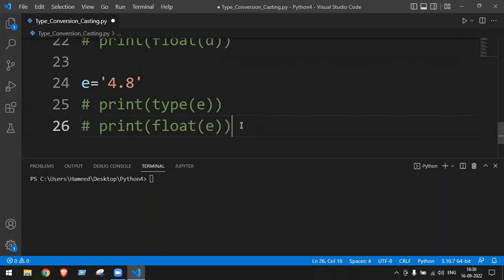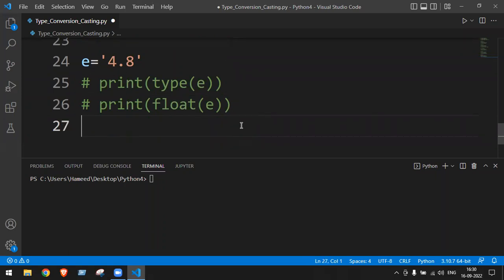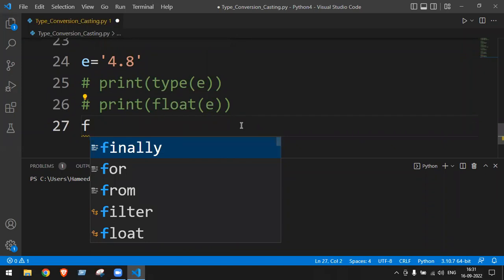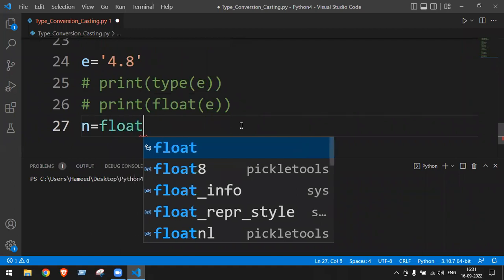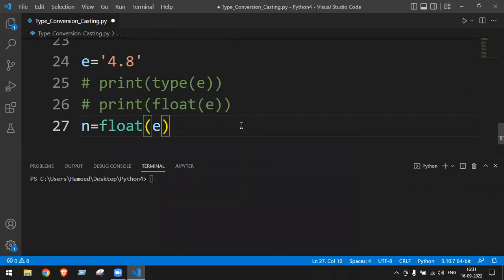So first I'll convert into float. I'll take one more extra variable, suppose n. So n is equal to float of e. The value 4.8, which is a string, will be converted to float and stored in the variable called n.